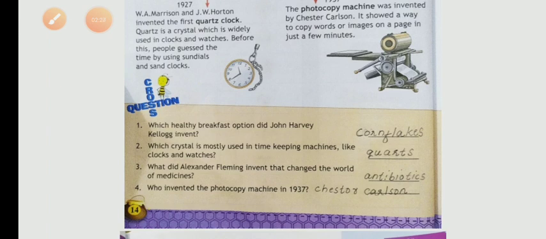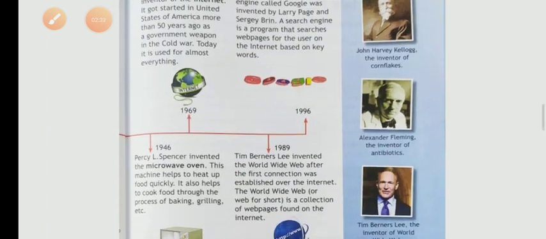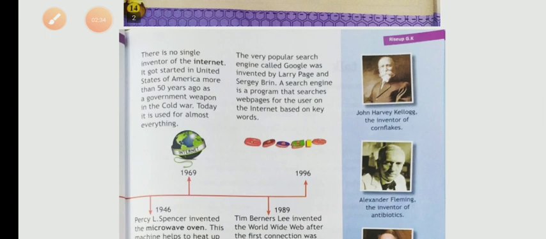Question also you should write, answers also you should write. And in the next page again some names of some inventors and some inventions also. Who invented the internet? There is no single inventor of the internet.